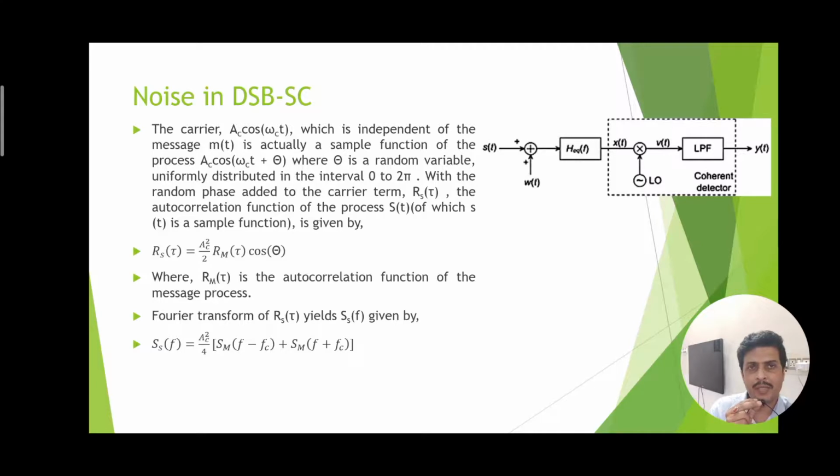Noise in double sideband suppressed carrier is another important observation, which is shown on the right hand side, in which the signal mixed with the white Gaussian noise is passed through the filter, and then it is applied to the multiplier where the local oscillator mixes with the incoming signal, and finally the signal passes through the low pass filter. So the portion which is marked using the dotted line is known as the coherent detector, which is producing the output, and this output is proportional to the message signal.